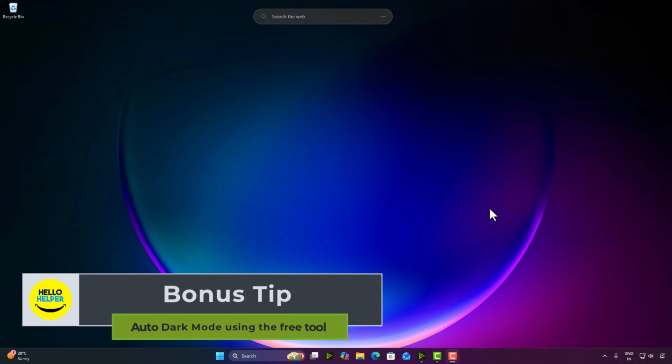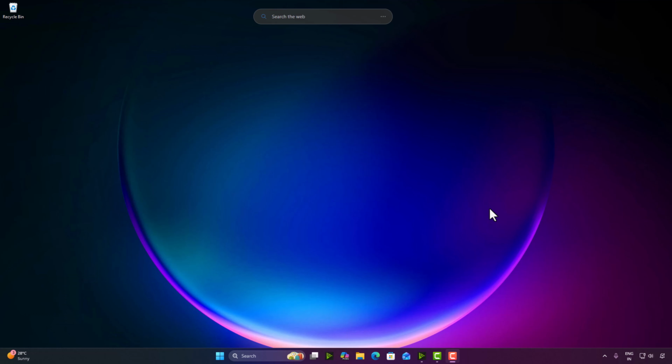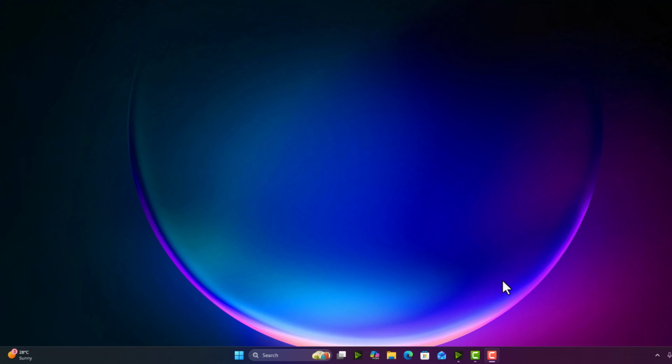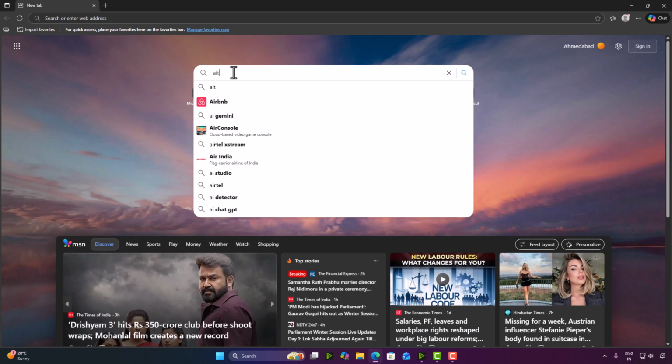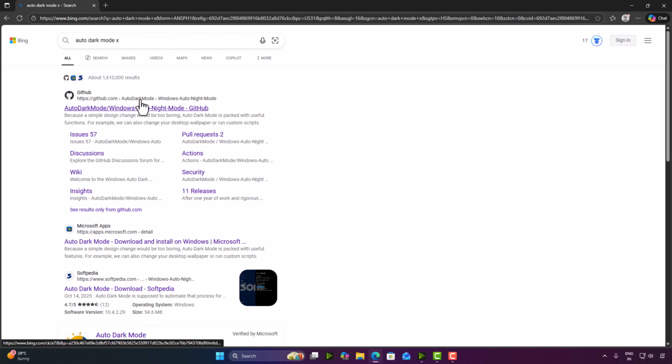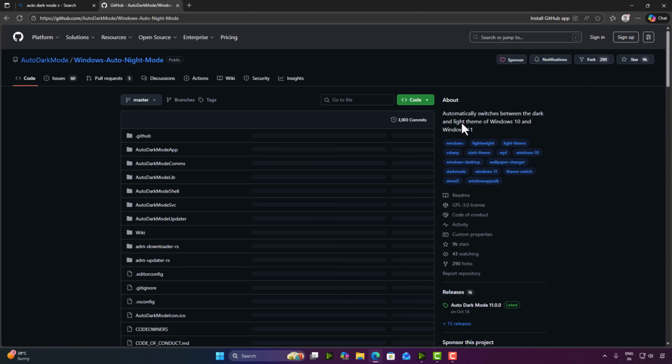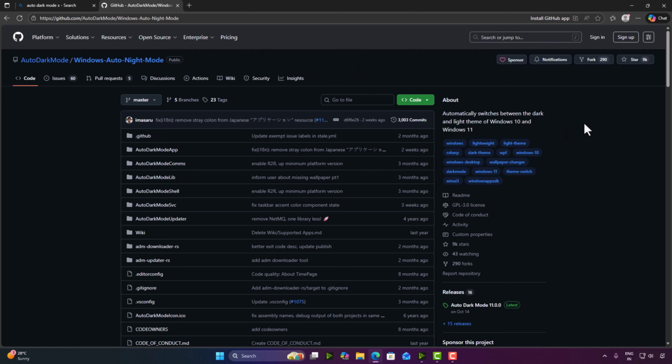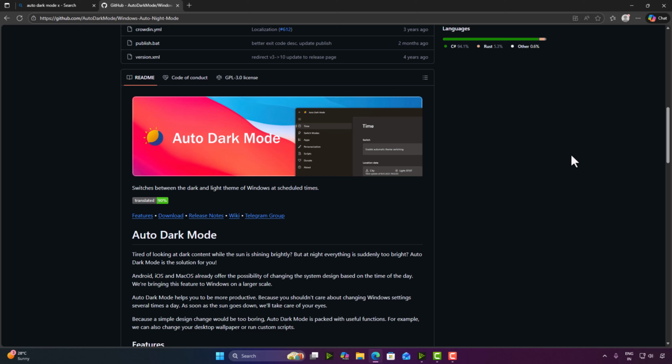For an even smoother look, try setting a dark wallpaper or enable automatic dark mode using the free tool called Auto Dark Mode X. So here we are going to open the Edge browser and simply search Auto Dark Mode X, and here this is the GitHub website, and this is one of the best apps where you can easily enable dark mode.